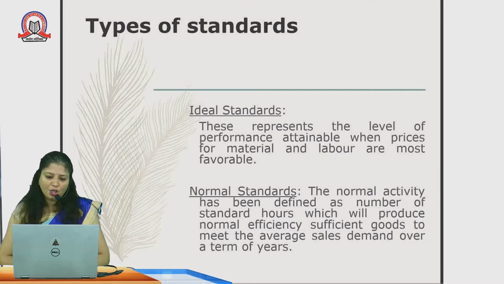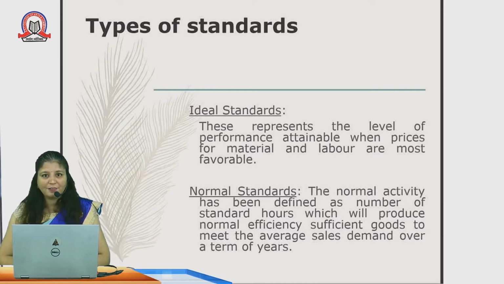Normal standard. Normal standard refers to the normal activity, defined as the number of standard hours which will produce, at normal efficiency, sufficient goods to meet the average sales demand over a term of years. It means that the ideal standard is applicable to all the firms, all the organizations working in the same field, whereas a normal standard is applicable only to a particular firm, which maintains certain standards for itself.